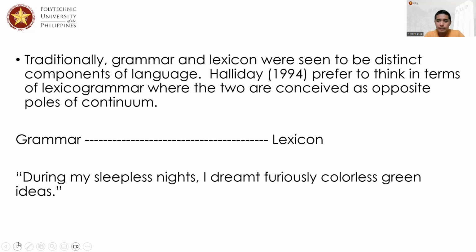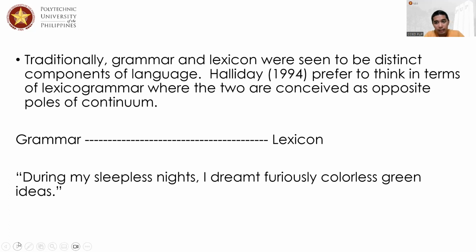Looking at this particular phrase, "During my sleepless nights, I dreamt furiously." If you are trying to understand the statement, sa mga gabing hindi ka nakakatulog, nanaginip ka. How can that actually be possible?